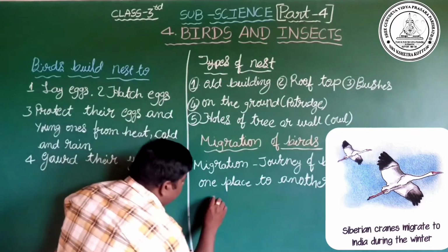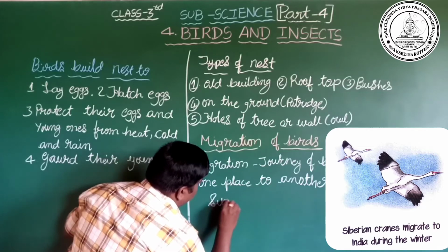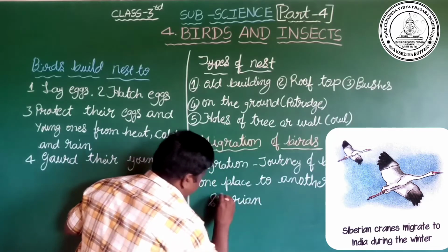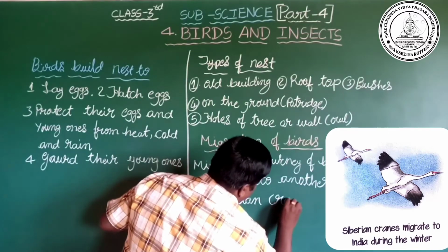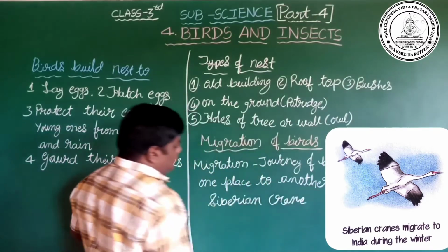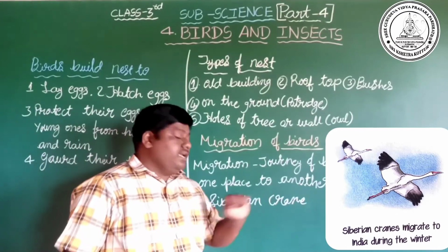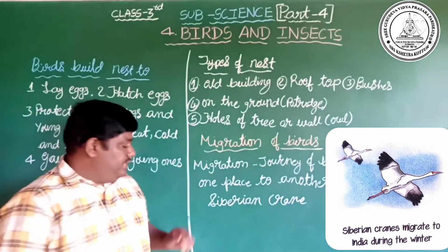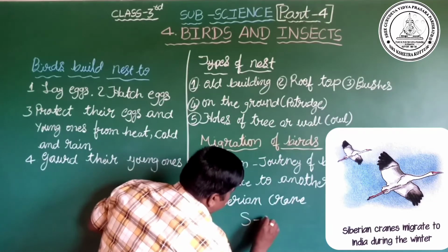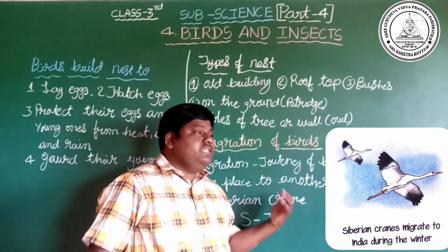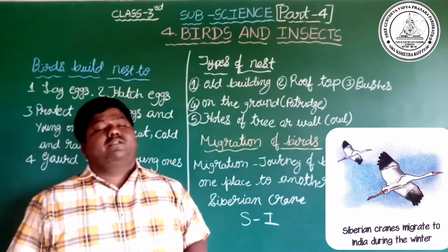Siberian crane. The Siberian crane migrates from Siberia to India. Siberia to India. S means Siberia, I means India. See here, why do they migrate from one place to another place?